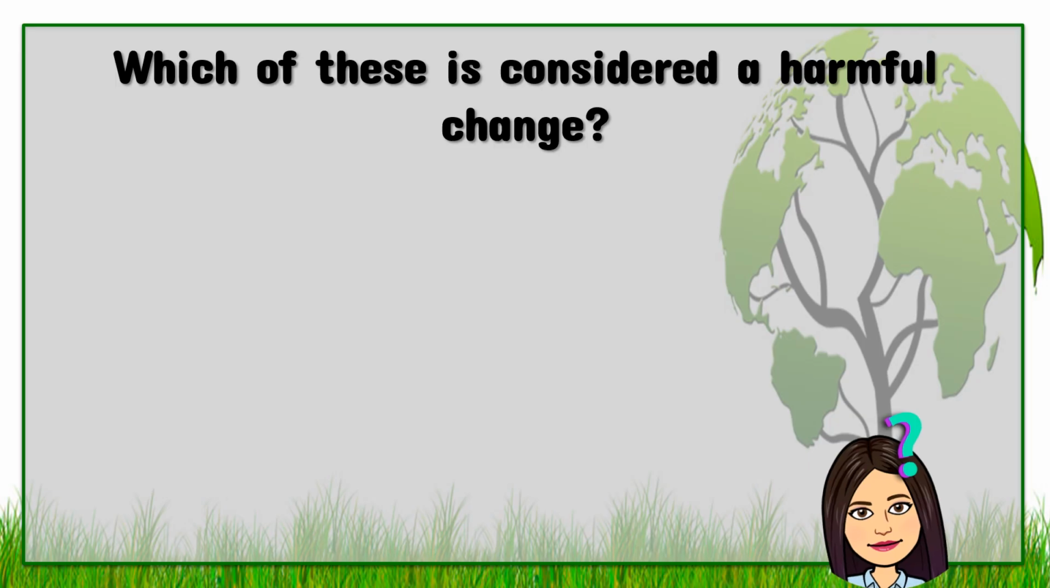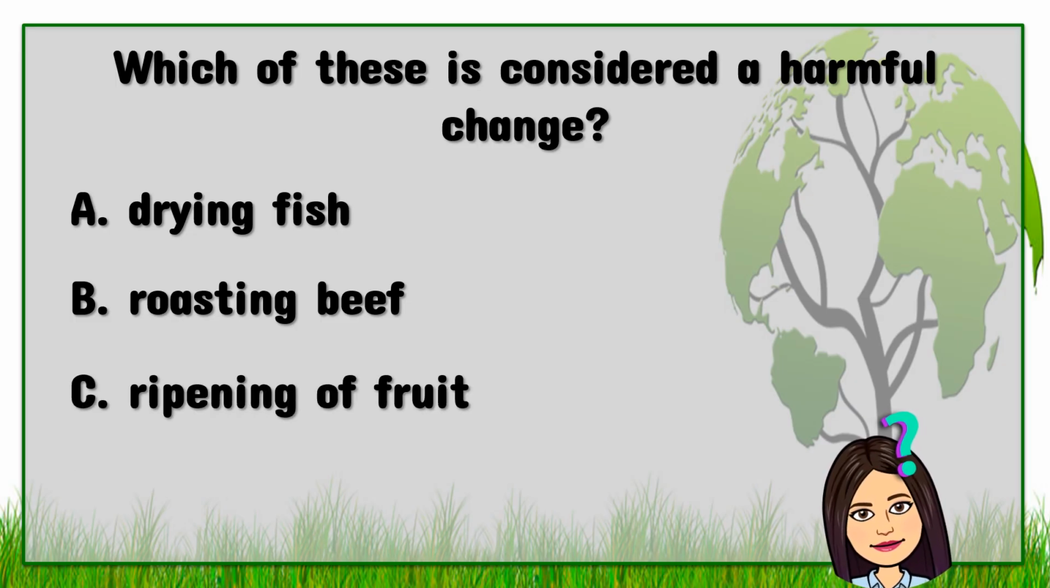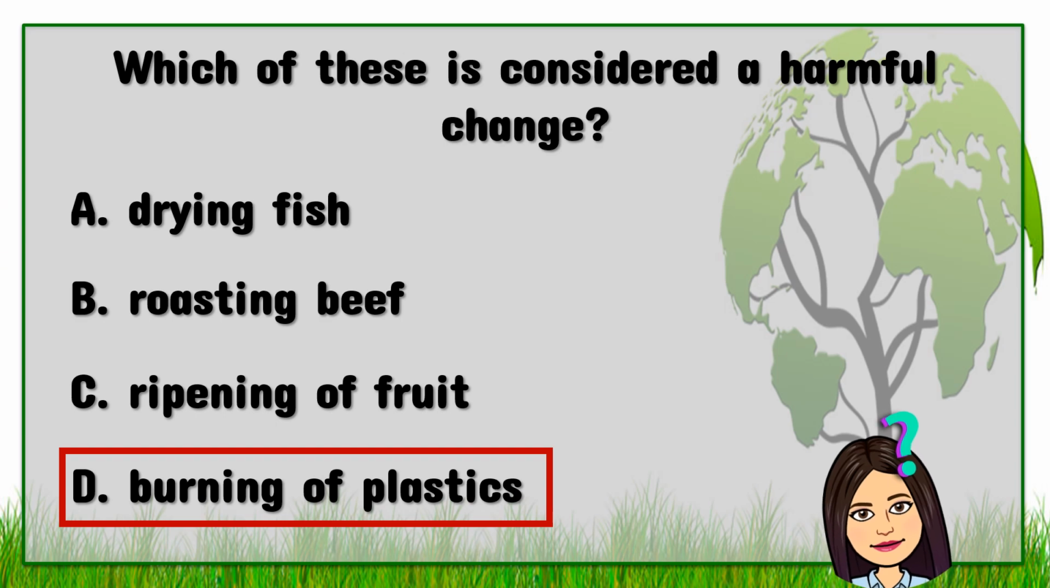Which of these is considered a harmful change? A. Drying fish. B. Roasting beef. C. Ripening of fruit. D. Burning of plastics. The answer is D. Burning of plastics.